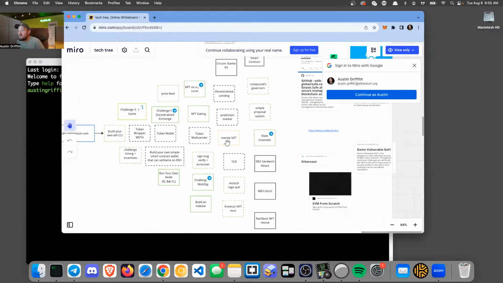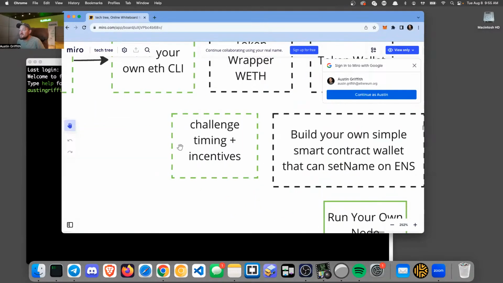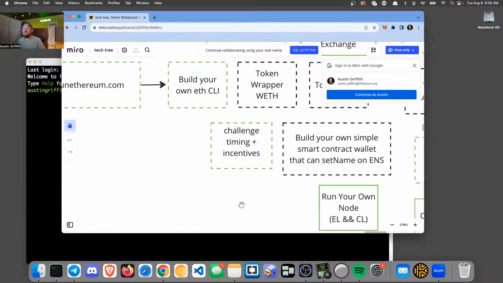There's a lot of different paths you can go and a lot of different steps along the way to build things. But I want to zoom in on this. One of these really first ones is challenge timing and incentives. What the heck does that even mean? Some of these are very clear, and this one is very open-ended.